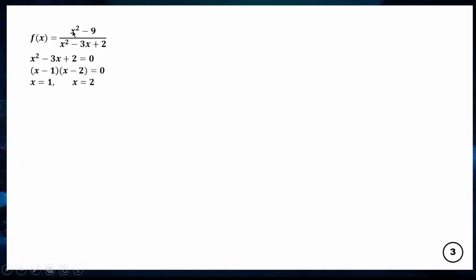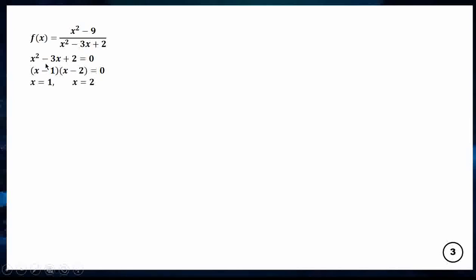Take the first one. The denominator is x squared minus 3x plus 2 is equal to 0. This is a quadratic equation, with x squared and a constant. 1 times 2 gives 2. The factors of 2 that add up to negative 3 are 1 and 2, so when I negate 1 and negate 2 I get negative 3.